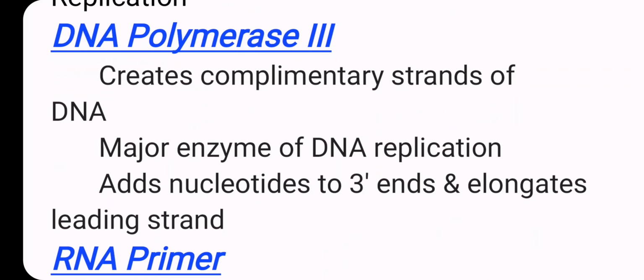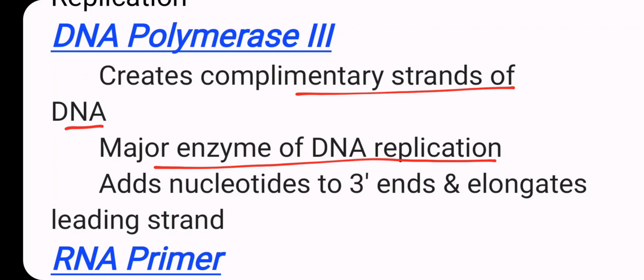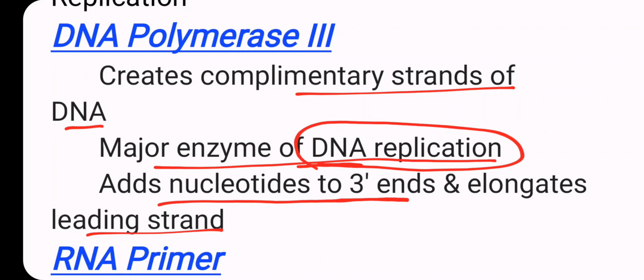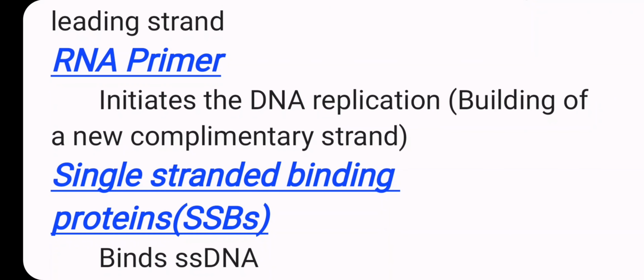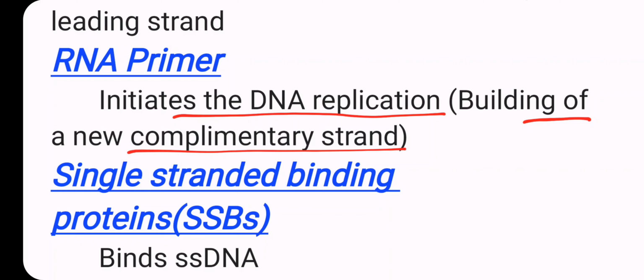DNA polymerase third creates the complementary strand of DNA. It is the major enzyme of DNA replication, adds nucleotides to the 3' end and elongates the leading strand. It works like the major enzyme of DNA replication, and also creates a complementary strand of the DNA. Next one, RNA primer. When replication starts, an RNA primer is required for the replication. It initiates the DNA replication, building of the new complementary strand.